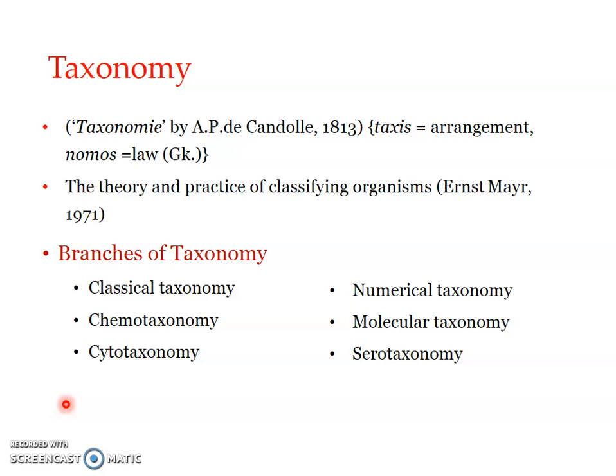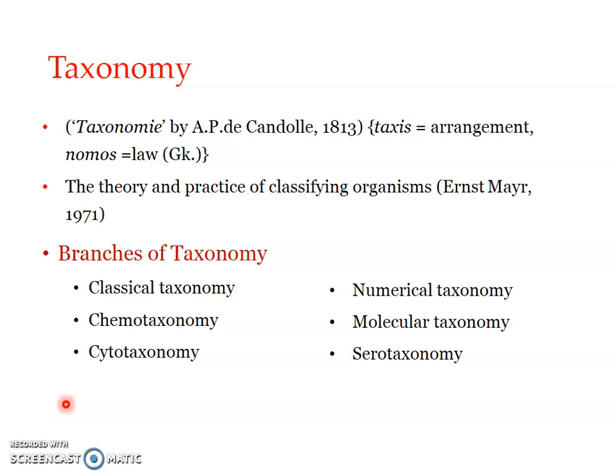Numerical taxonomy, we have already seen what it is. It is based upon the assessment of similarities and differences, and we have already seen how numerical taxonomy is done, phenetics, isn't it? Then molecular taxonomy, it is based on the analysis of the nucleotide sequences. So it is far more at the molecular level as compared with cytotaxonomy. It is nucleotide sequences which we study, and then modern technology is used for the molecular taxonomic classification.